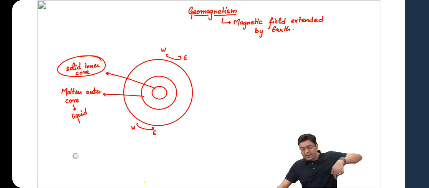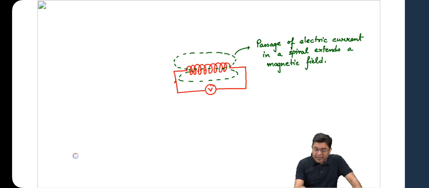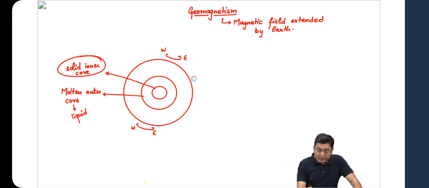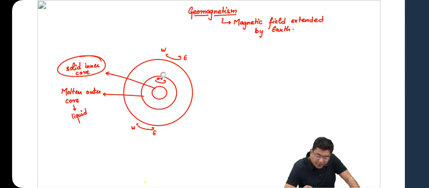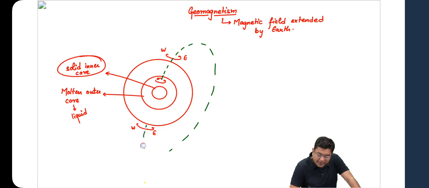The charged particles continue to rotate in a circular motion, and it will be like passage of electricity like this, because electrical current is also about the movement of electrons. So it will be like the movement of the charged particles all around, and that will basically subtend a magnetic field.